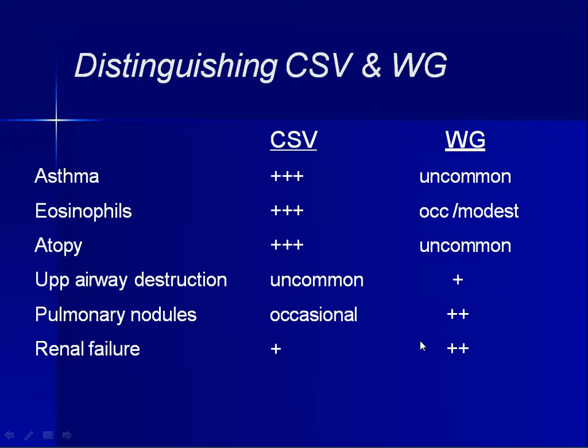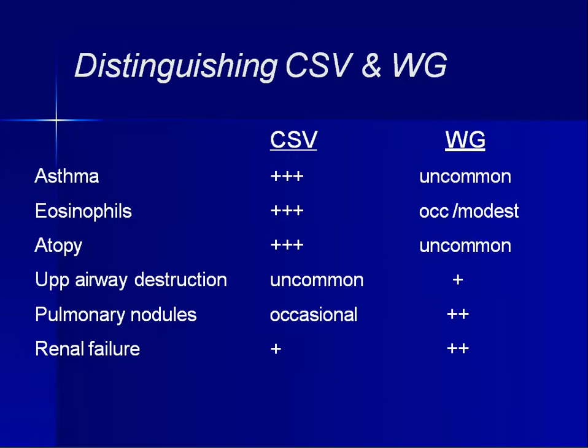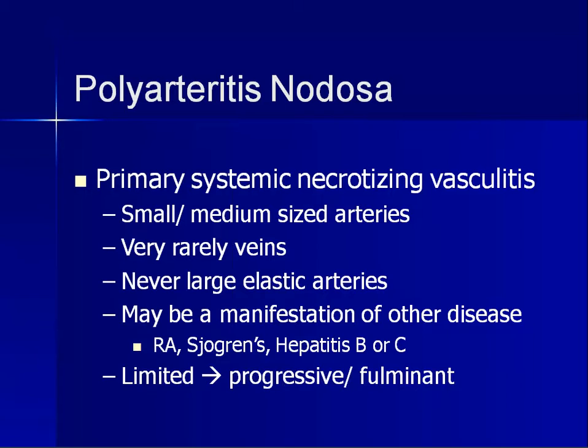But whereas there is upper airway destruction with the presence of pulmonary nodules and the renal failure is more progressive, then you can go towards Wegener's granulomatosis. So the presence of asthma, eosinophils, and atopy, versus the presence of upper airway destruction, pulmonary nodules, and renal failure, determines the differential diagnosis.